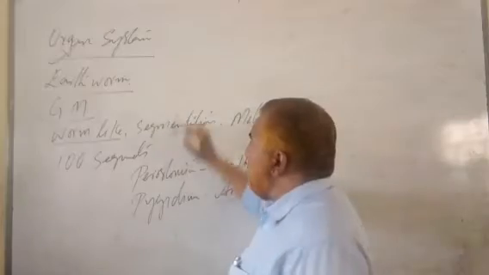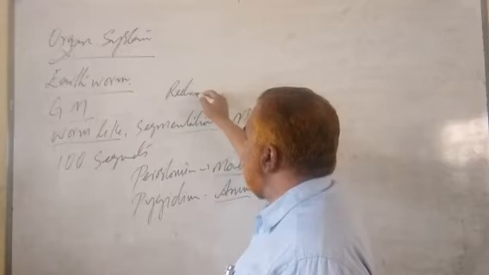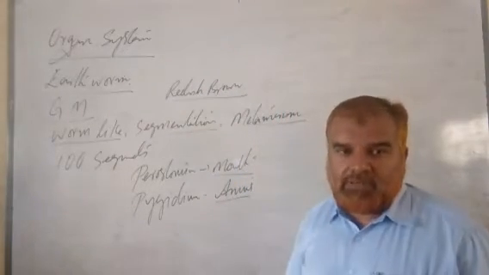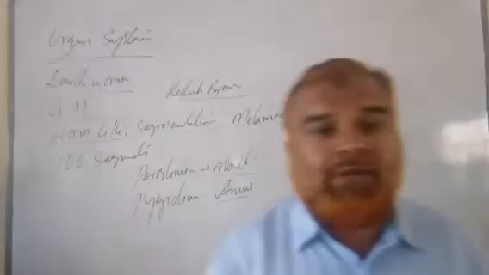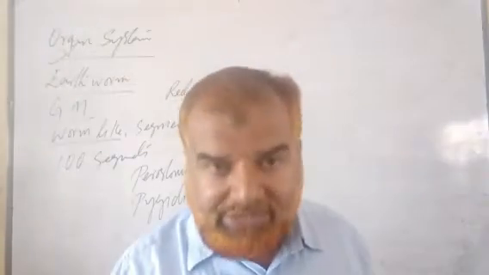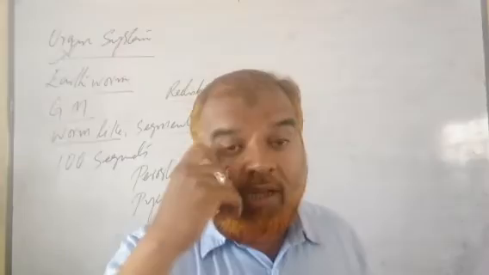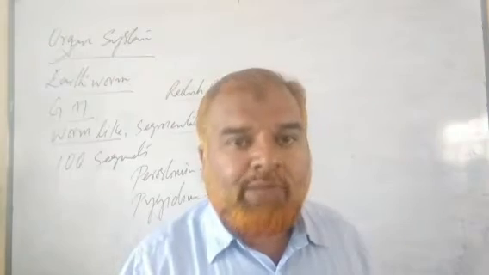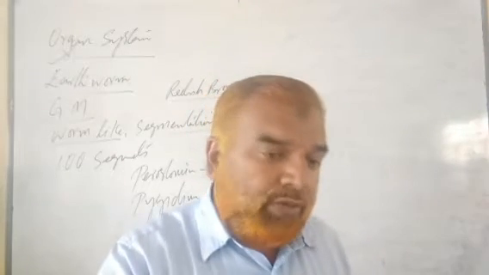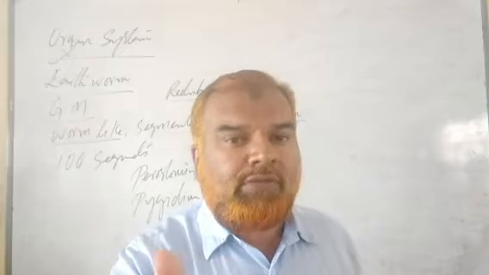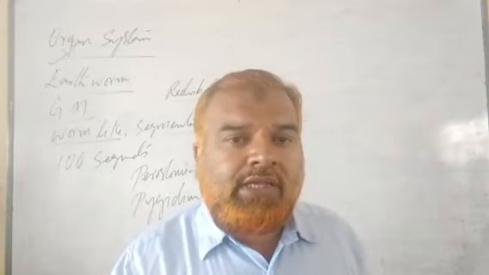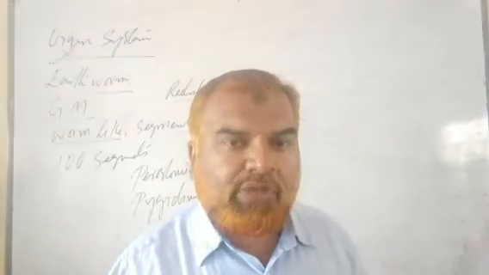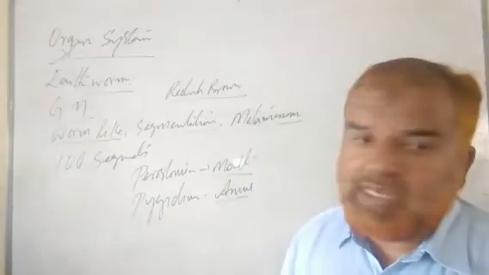Clear? The body is reddish brown in color. You all very well know it is a nocturnal animal, the animal that will be active during evening and night. Usually this animal comes out of the burrows from the moist soil, because it is found in damp soil. It comes out of the burrows around 4-5 p.m. Then around 4 or 5 a.m. it enters again into the burrows. It lives in burrows. So it is a nocturnal animal.